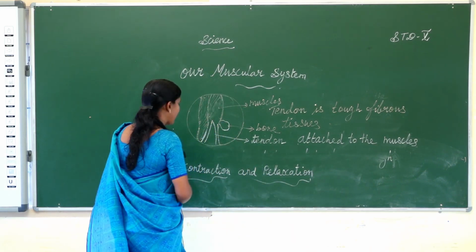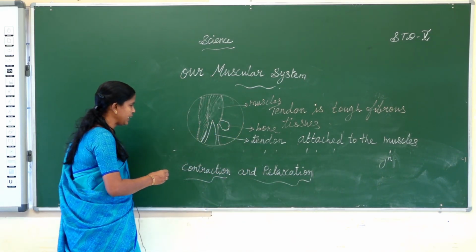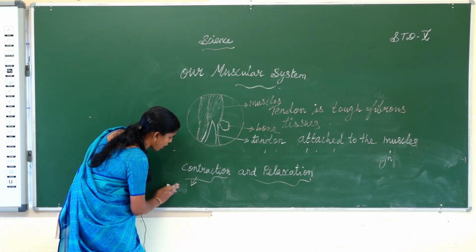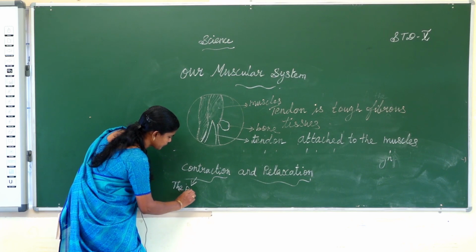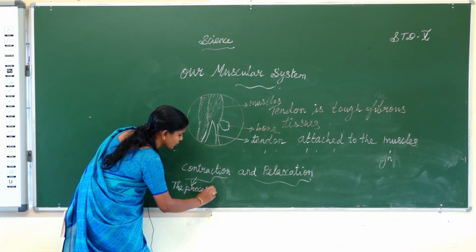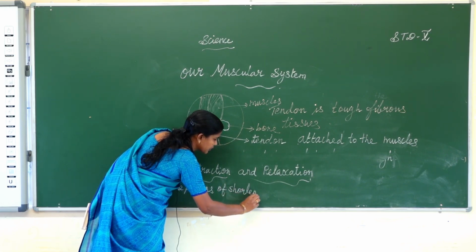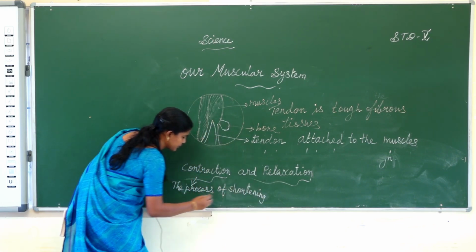What is the meaning of contraction? Contraction means shortening, the process of shortening or tightening.